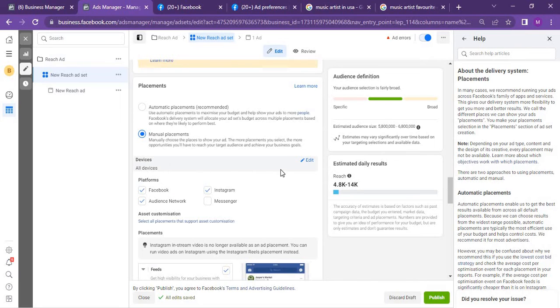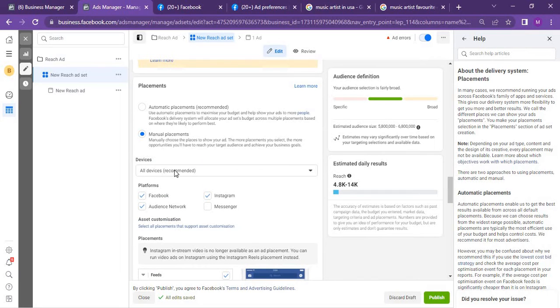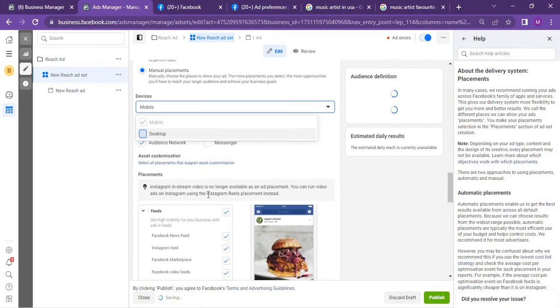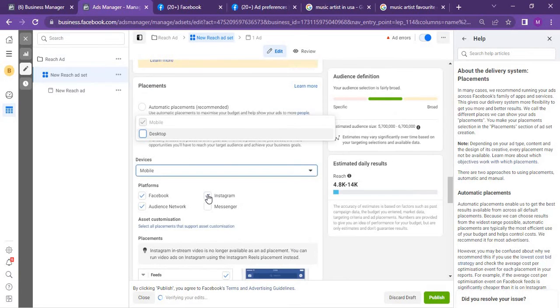Apart from the platform, we still have devices, like all devices recommended. So if you're targeting your ads to people that use mobile devices, you can select only mobile devices. That's one thing about manual placement. This is the kind of authority it gives to you.